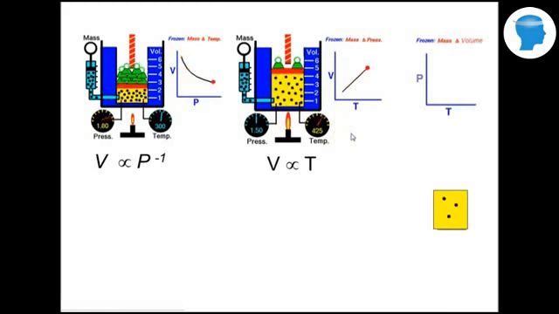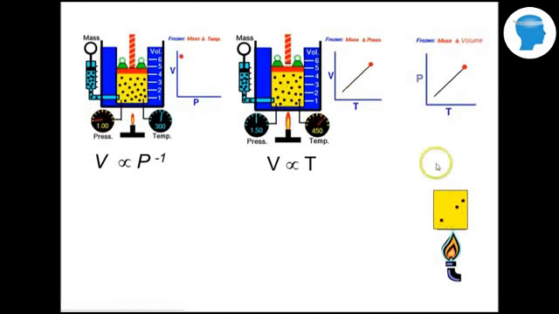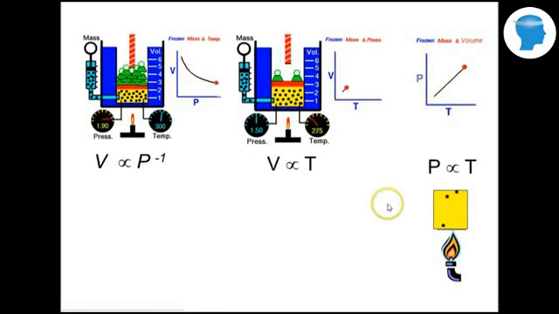And then one more experiment, and this one will keep the mass constant. So you'll see there's so many particles in here. And this is a closed container, so the volume is constant as well. And when we heat up those particles, the temperature is going to increase, and as the temperature increases, the pressure increases. And hopefully the can doesn't explode on us. So that's a direct relationship.